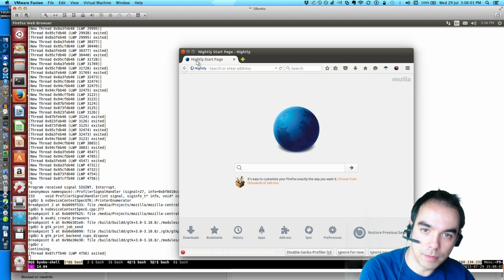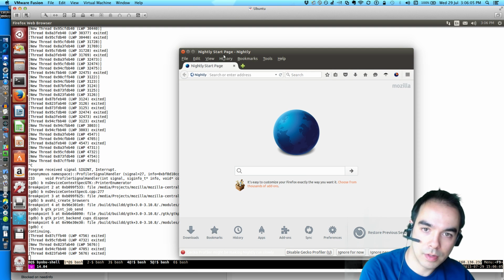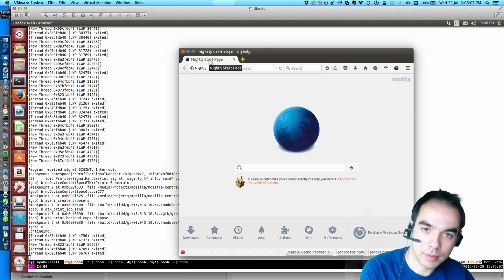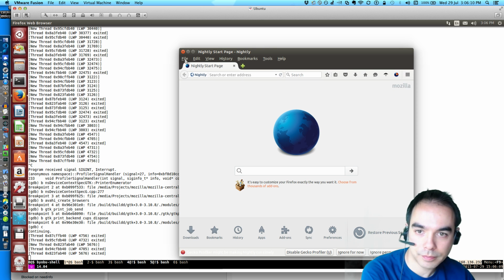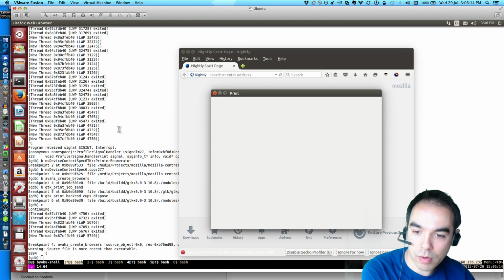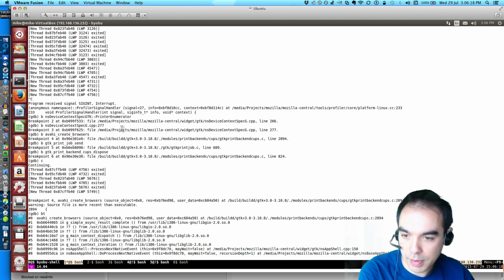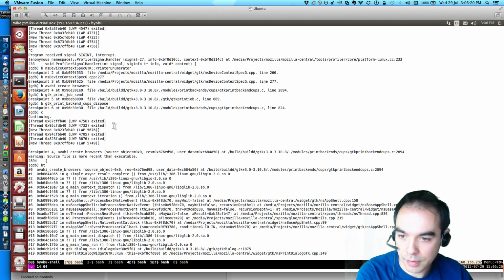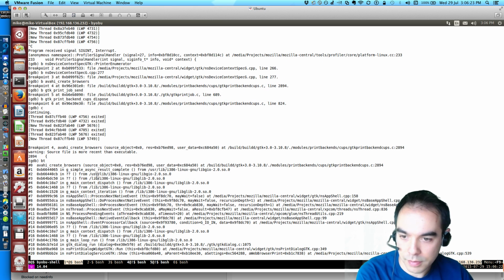Alright, so double checking, this is a non-e10s window. Thread to wake up. Yeah, okay. So we're going to print. Now, when the dialog is opened, we call Avahi create browsers because of something.